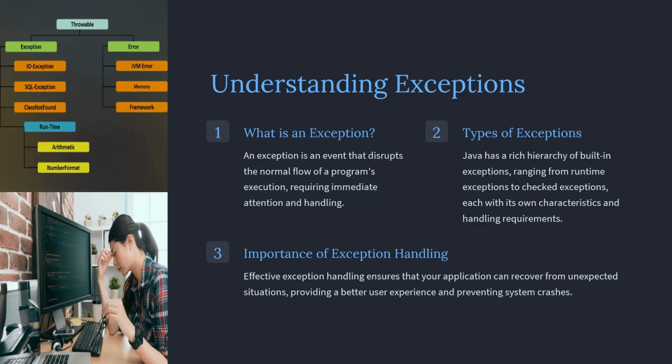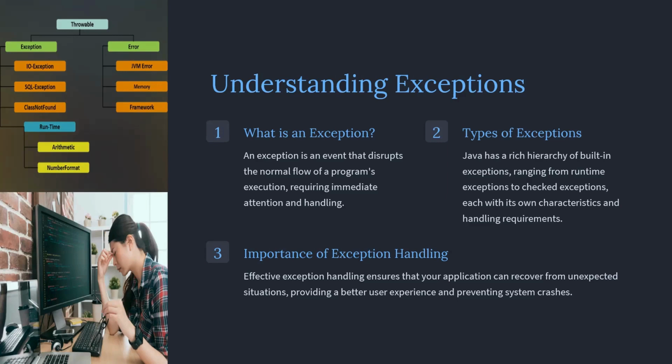Now, in a simple way, imagine writing a program that reads a number from the user. What happens if the user enters a letter instead of a number? This unexpected input can cause an error and potentially crash your whole program, right? So exceptions act as a safety mechanism to catch these errors during runtime.